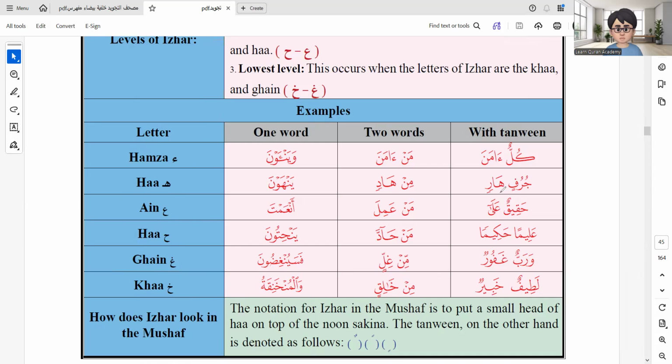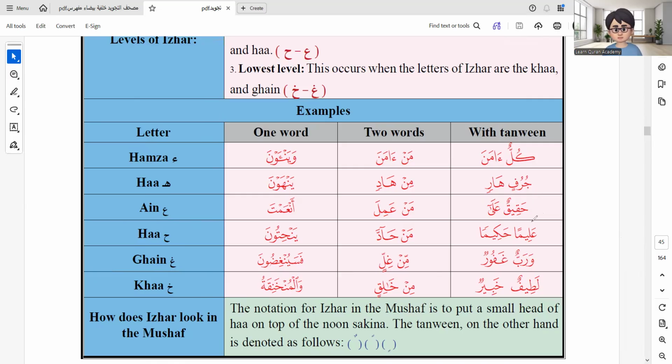Yes, that's right. Hamza, ha, so ha is one of them. So we're going to make the N sound clear. Again, the N sound here is clearly pronounced.